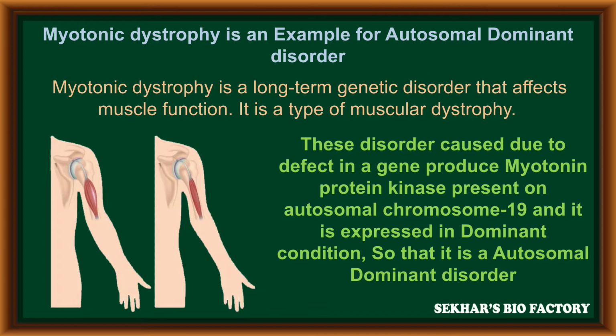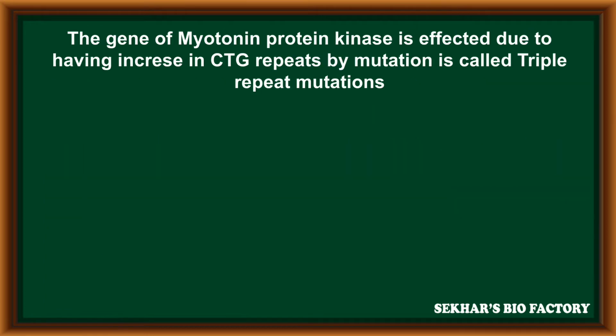It is present on an autosome, the 19th chromosome, and it is expressed in dominant condition, so it is an autosomal dominant disorder. The gene of myotonic protein kinase is affected by an increase in cytosine, thymine, guanine repeats through mutation. Such mutations are called triple repeat mutations.